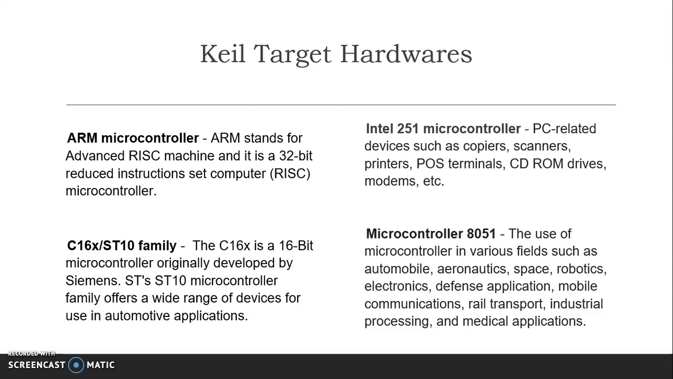Next, the Intel 251 microcontroller. In 1994, Intel announced a major upgrade to its MCS 151 architecture with the introduction of the MCS 251 microcontroller. Target applications for the MCS 251 included the same applications served by the MCS 151, but for those particular designs requiring more advanced functionality and performance, such as PC-related devices like copiers, scanners, printers, POS terminals, CD-ROM drives, modems, etc.